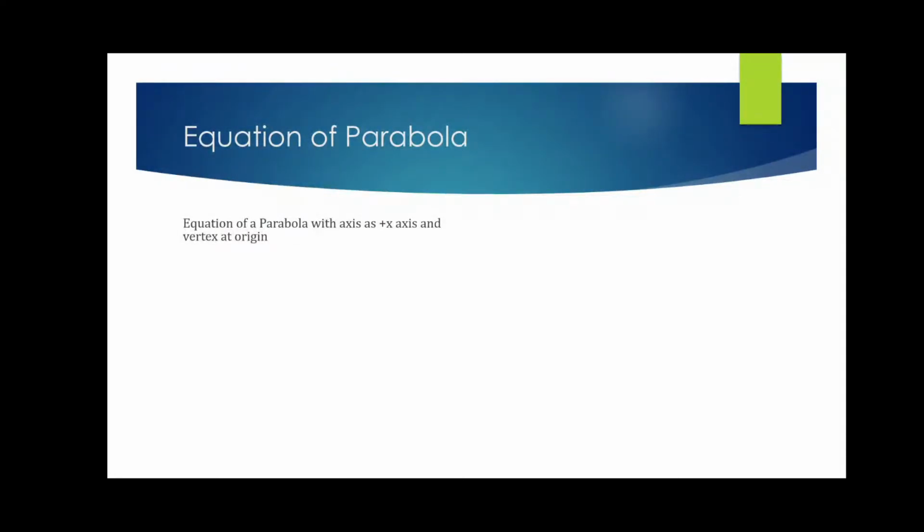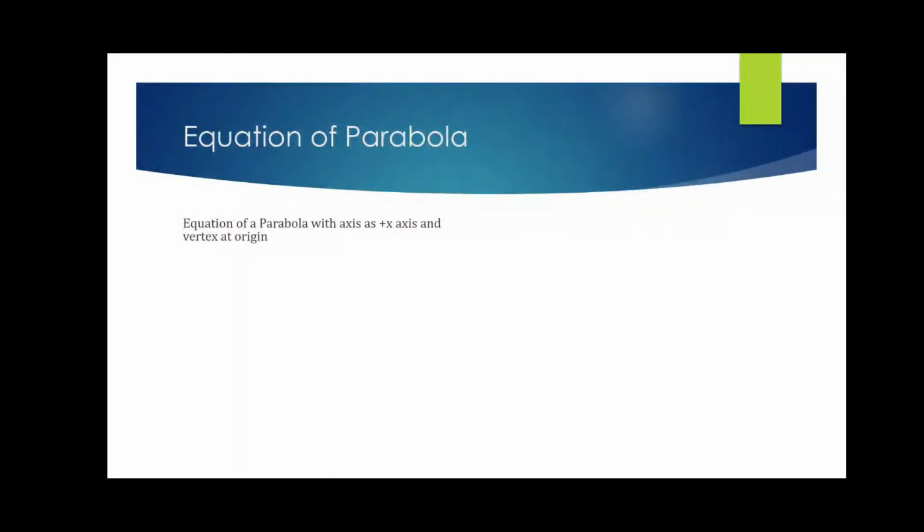Remember, in the case of a circle, when the center was at the origin, the equation was something, and when the center shifted somewhere else, the equation changed. Similarly here, the parameter on which the whole equation depends is the vertex. So the position of the vertex of the parabola is very important.